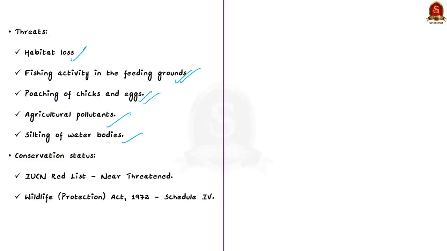Now, because of these threats, it has been provided one of the highest protections under the IUCN Red List and Wildlife Protection Act of India. For example, note that this is one of the 7 species of pelicans in the world, and it is one of the most threatened, and that is why it is listed as near threatened in the IUCN Red List, and in India it is protected under Schedule 4 of Wildlife Protection Act of 1972.